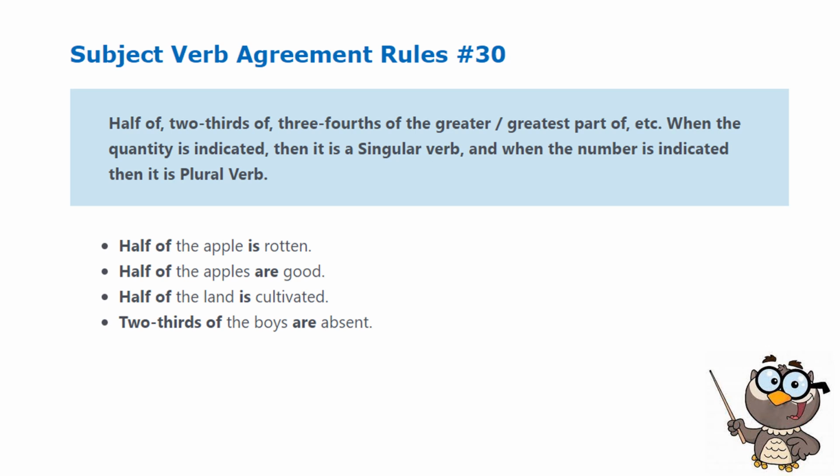Example, half of the apple is rotten. Half of the apples are good. I hope you can see the difference between the first and the second sentences. Let's go to the third and the fourth sentences. Half of the land is cultivated. Two-thirds of the boys are absent.